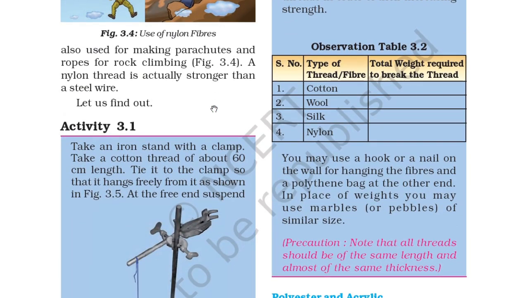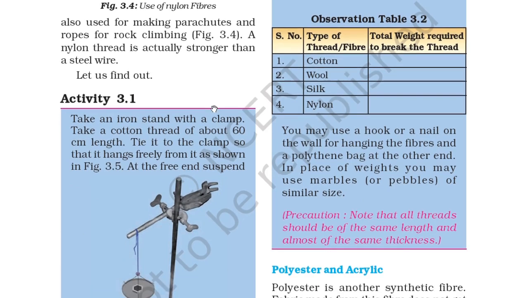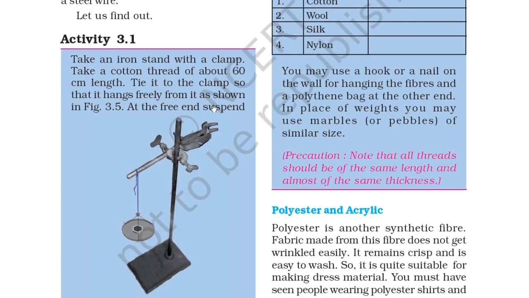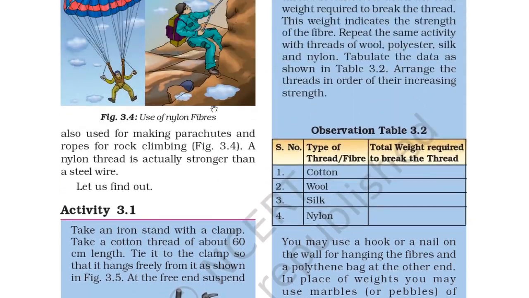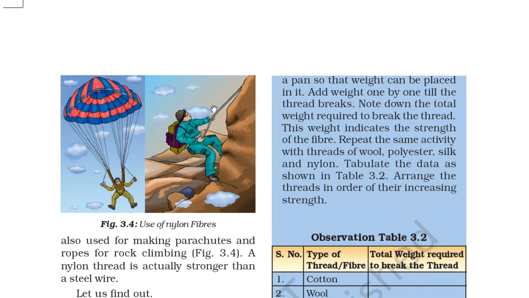Activity 3.1. Take an iron stand with a clamp. Take a cotton thread of about 60 cm length. Tie it to the clamp so that it hangs freely from it, as shown in figure 3.5. At the free end, suspend a pan so that weight can be placed in it. Add weight one by one till the thread breaks. Note down the total weight required to break the thread.